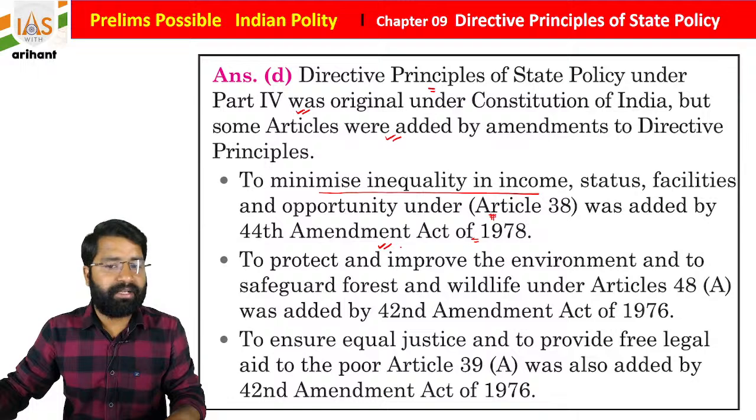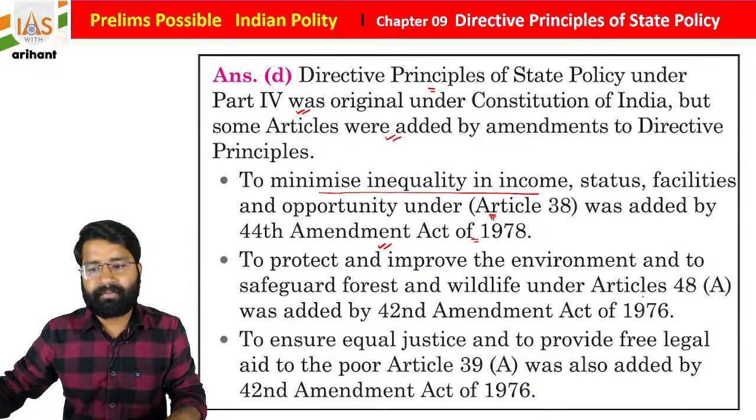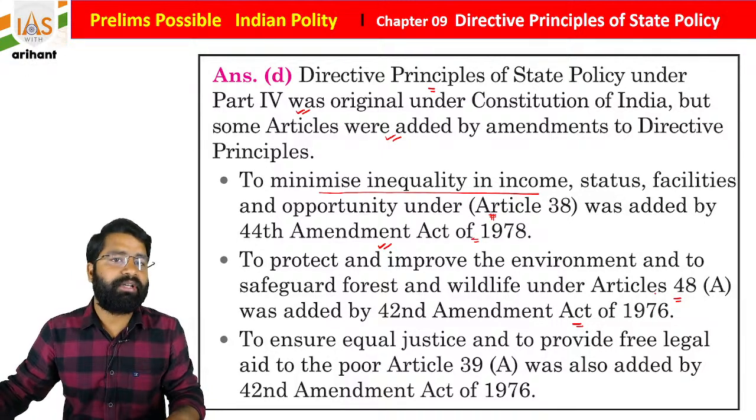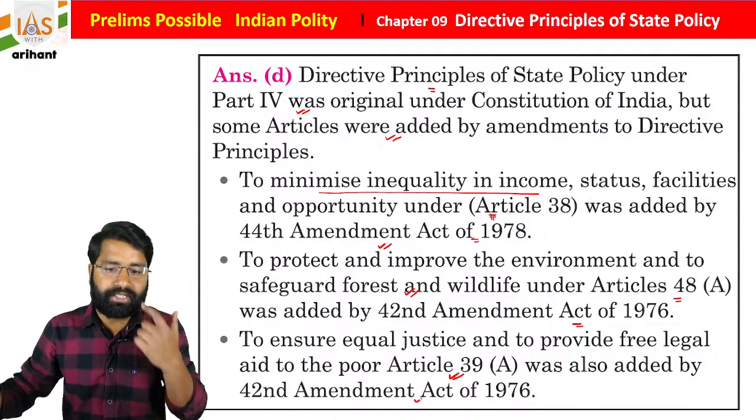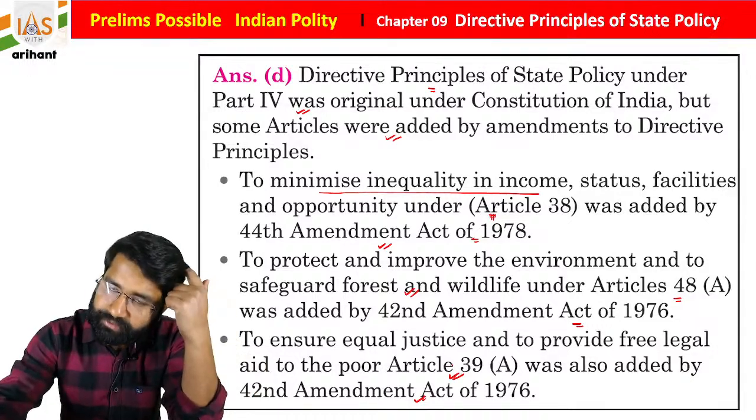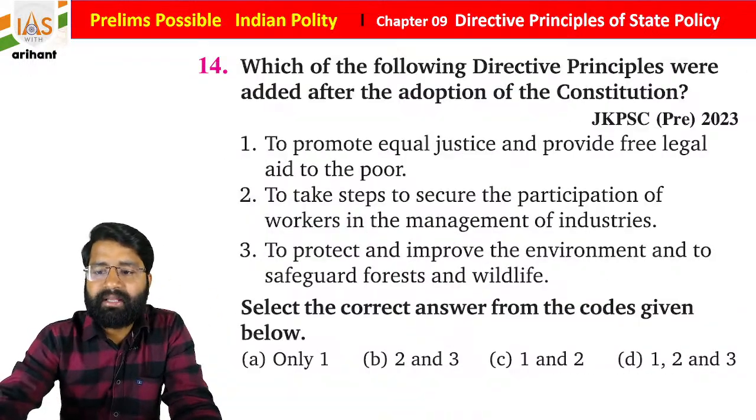It was added by the 44th Constitutional Amendment Act. There is the 42nd Amendment, and that is mentioning Article 48 Clause A. Okay, and then we have Article 39 Clause A, which was added by once again the 42nd Amendment. I hope you are getting it. Now see, we have the Jammu Kashmir PSC question in 2023.